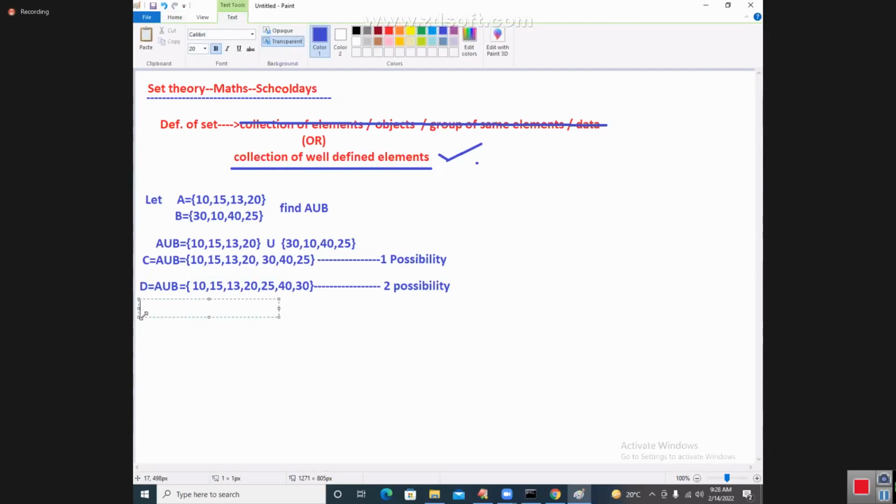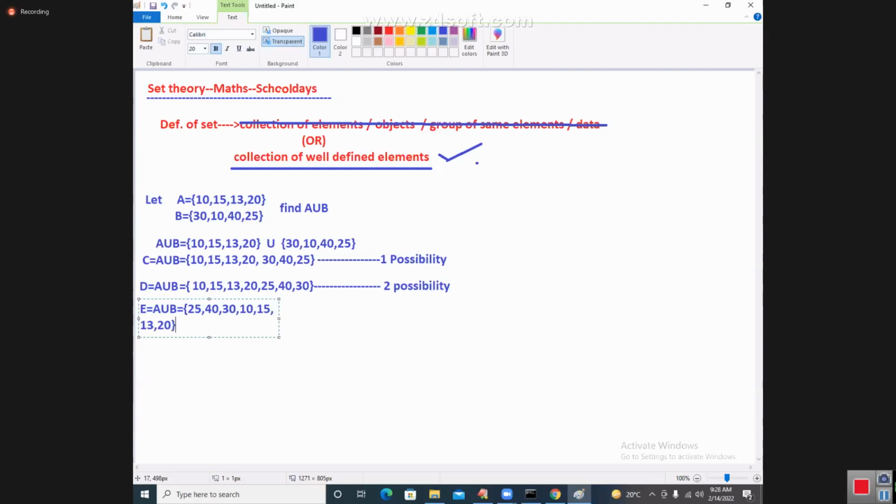Next, writing one more way: D is equal to A union B. Now I am going to say, the last three elements I am writing first: 25, 40, 30, then 10, 15, 13, and then 20.